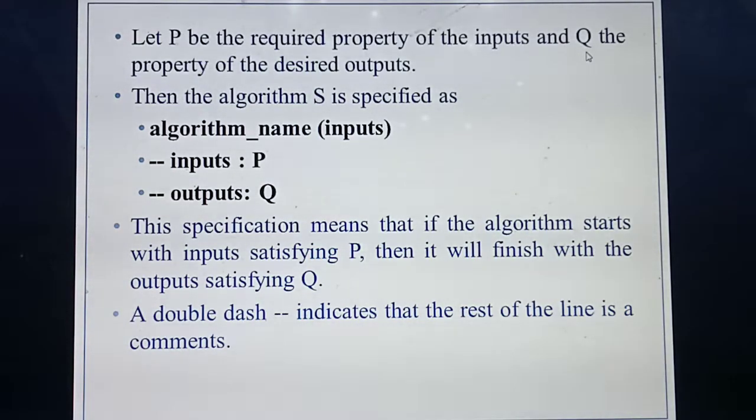So now you are going to write the specification of the algorithm. The specification is described by the variable S. Okay, students. So once again, you should define the input property as well as the expected output property. The input property is given by the variable P and the output property is given by the variable Q. Now you are going to write the specification of the algorithm, and that specification is defined by the variable S. So this is the specification format.